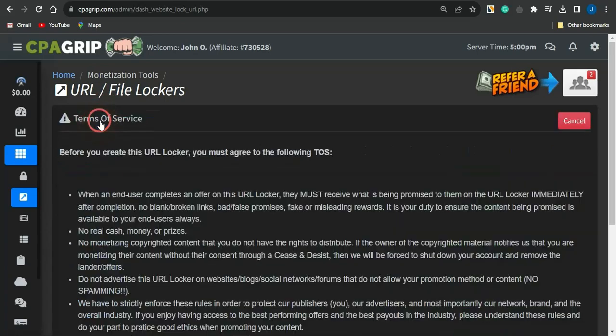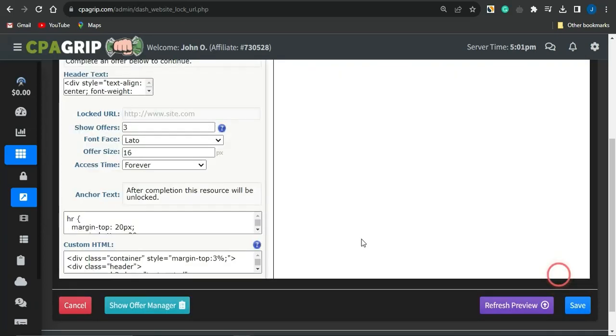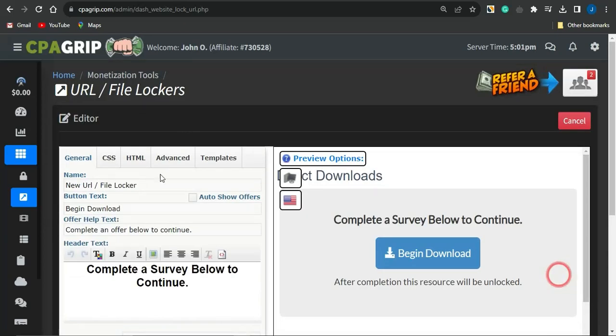You want to click on create new URL file locker, agree to the terms of service, and click on continue. Once you click on continue, guys, you simply give this a name right here. I'm going to give it something like logo samples.